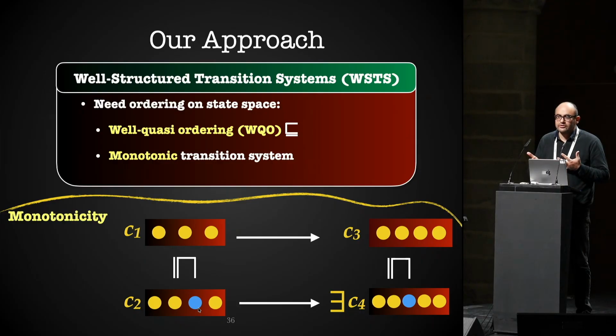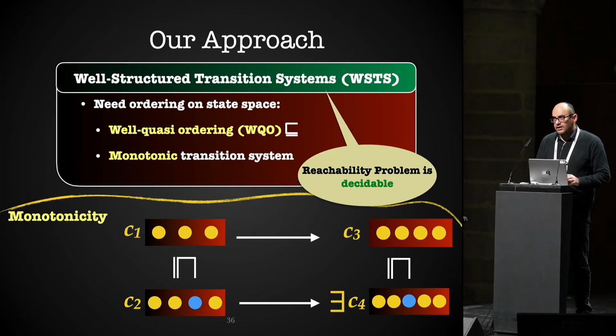It is some kind of simulation: a larger configuration can simulate any run of a smaller configuration. If you have these two ingredients, and others like decidability of checking the ordering between two configurations and computing the set of predecessors, then you can deduce decidability of the reachability problem for such a system.